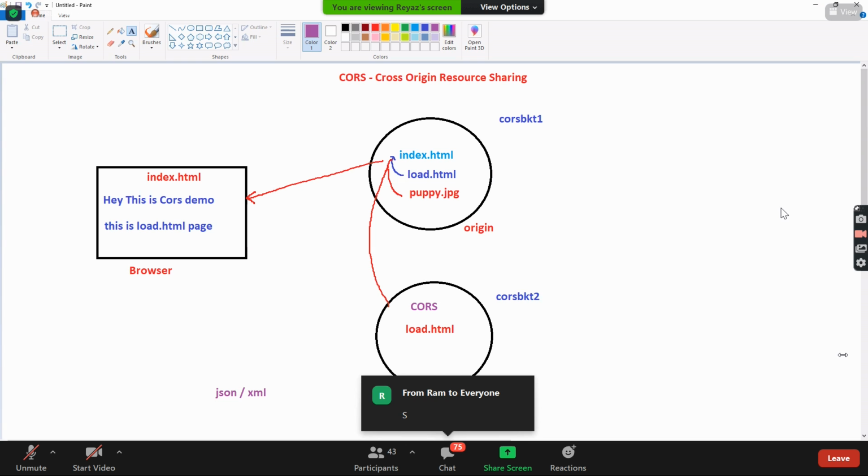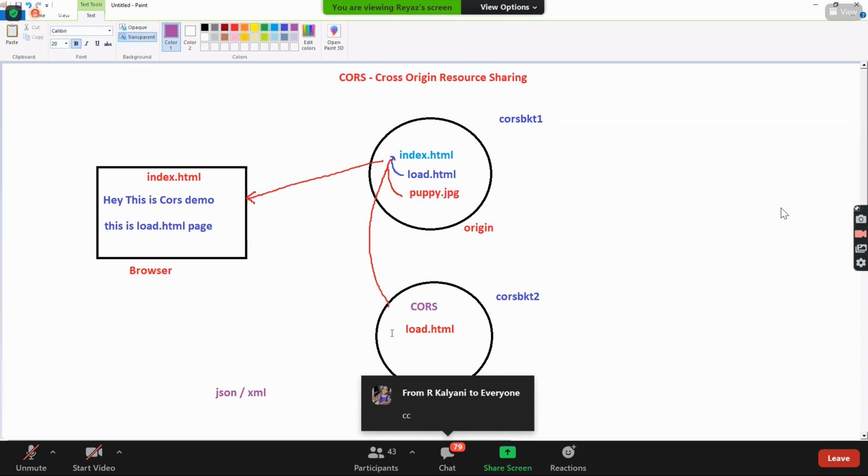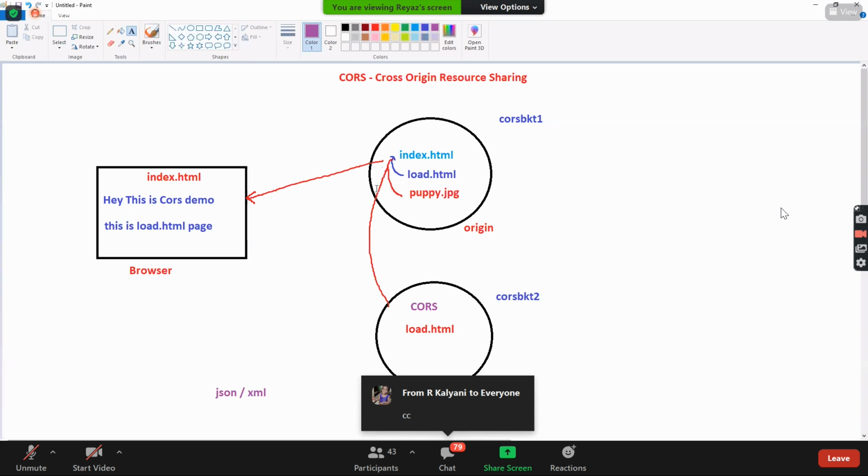Is it clear, guys? Yes, we have the CORS. So there will be a CORS option where you can go and enable it and put this JSON script over there. And then now it is allowed across the domain. I'll show you the demo also, don't worry.